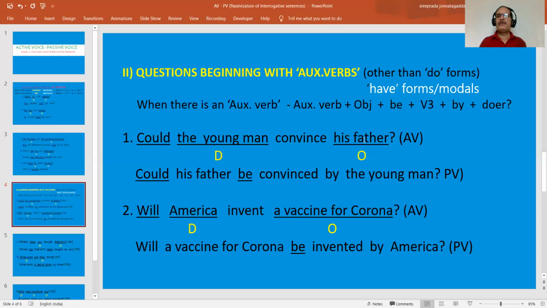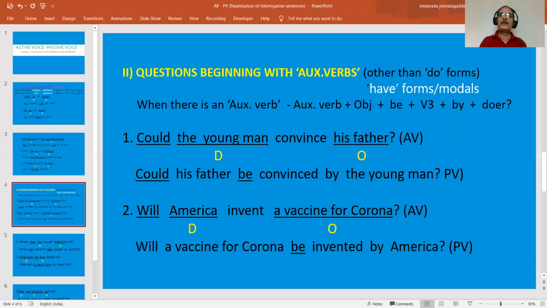So we cannot start with his father straight away because it is a question. So we have to start with the auxiliary modal verb could. Could, what is the object here? His father. Could his father. When a modal verb is given, what is the be form we have to use here? Be. Could his father be convinced? V3. V3 of what? Convince. Convinced by whom? The young man, the doer. So could the young man convince his father?